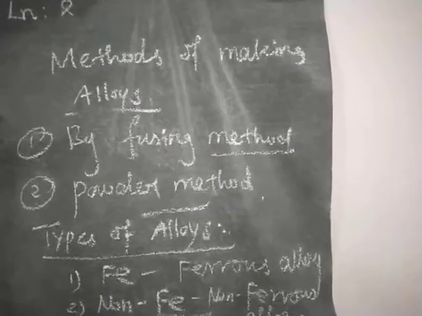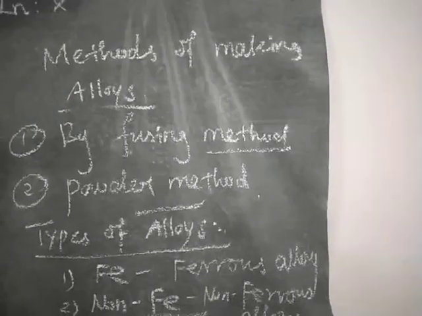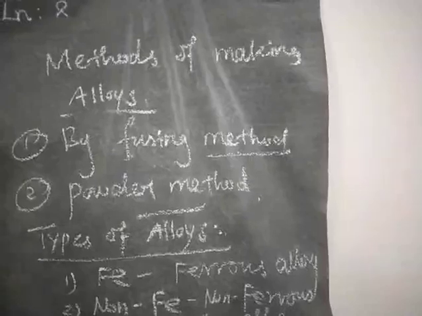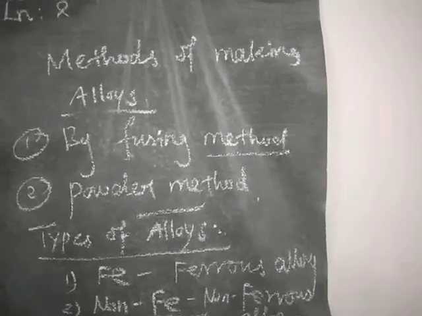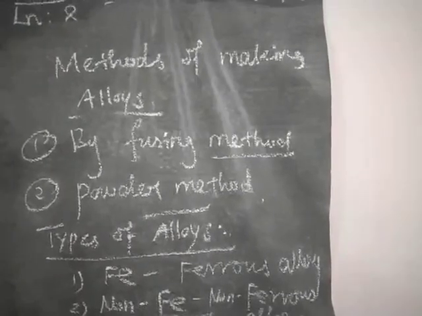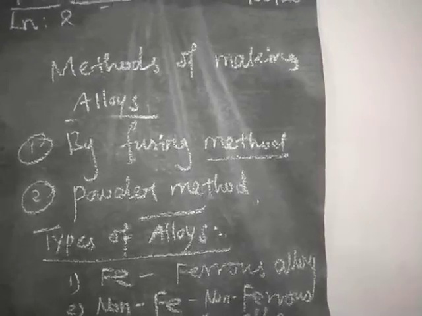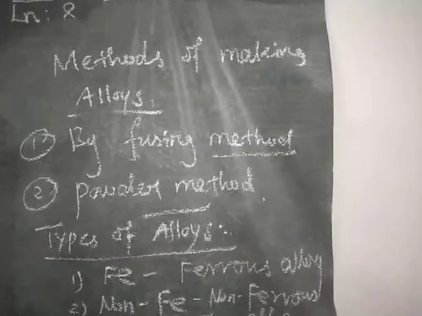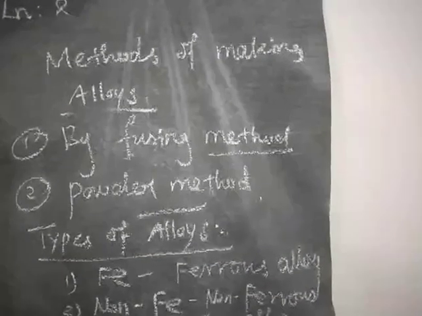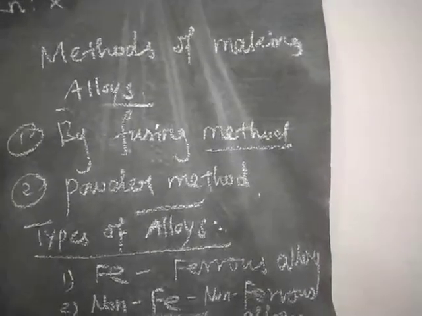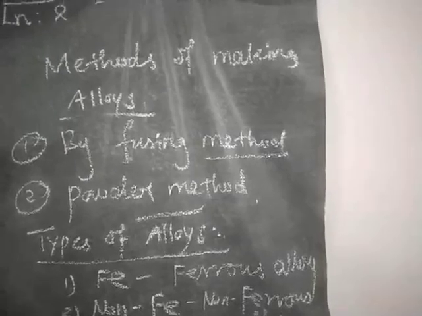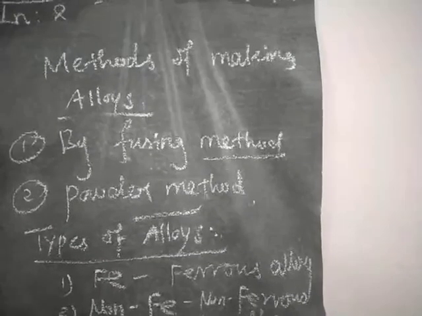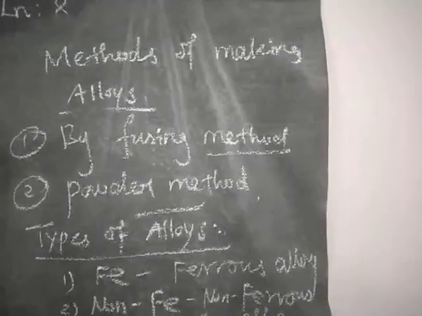In our textbook one table is given, showing different types of alloys and what metals are present in those alloys. You just have to go through the textbook. So today we have discussed three headings. One is physical properties of metals, second is chemical properties of metals, third is alloys: how to prepare the alloy, what are the benefits of the alloy, what are the methods to make the alloy, and the types of alloys.